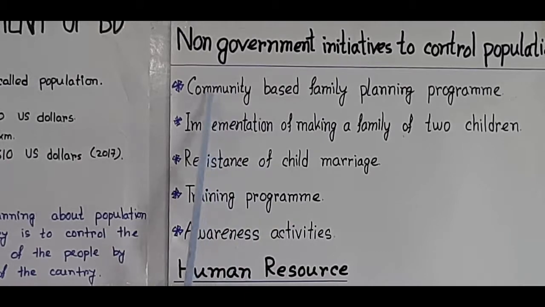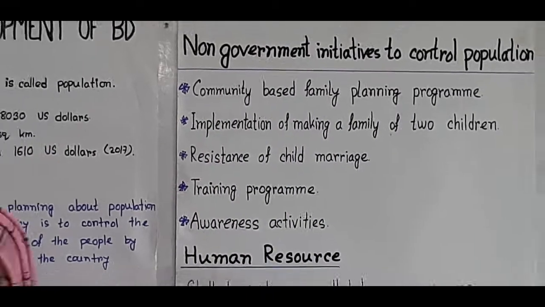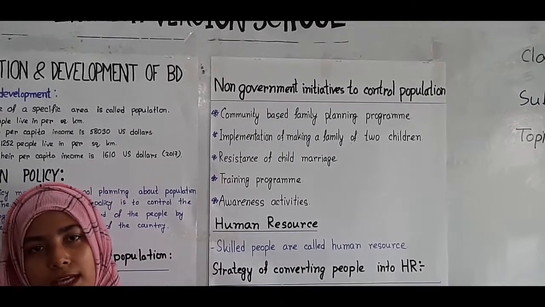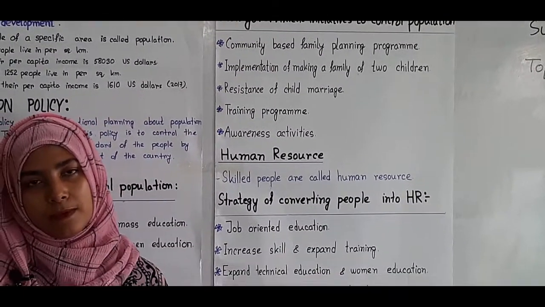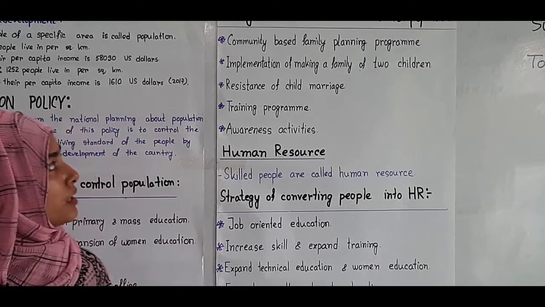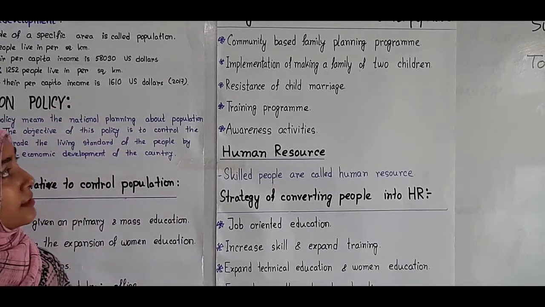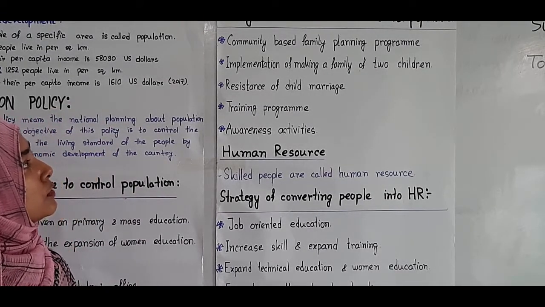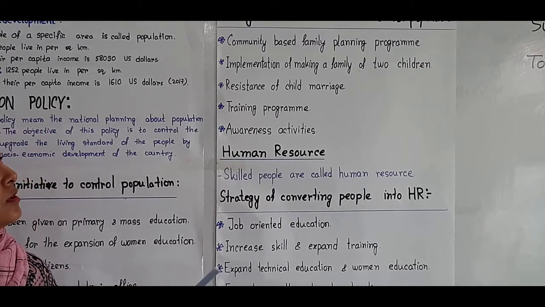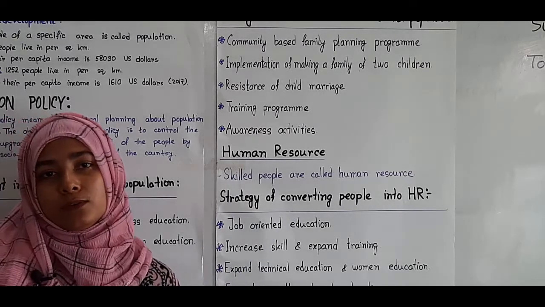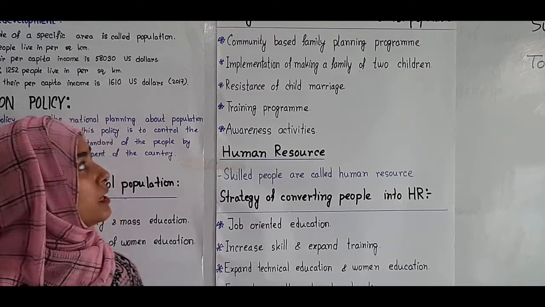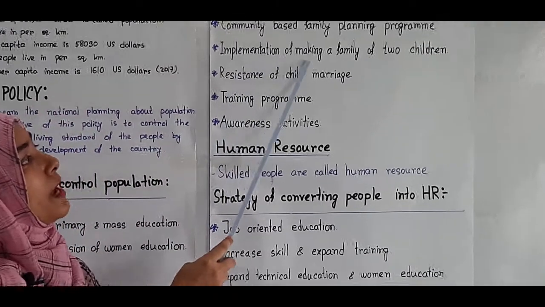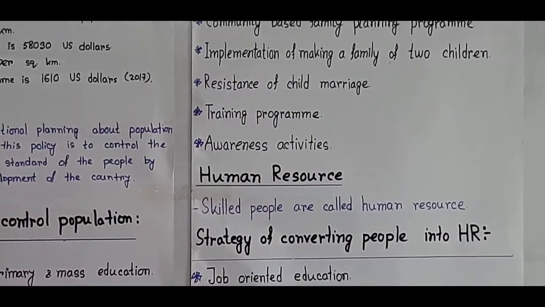At first, the community-based family planning program. Family planning is very important, because by it a family can control the birth of children. So non-governmental organizations are taking steps and doing lots of things to make people aware to enter into the family planning program. And the next one is implementation of making a family of 2 children.